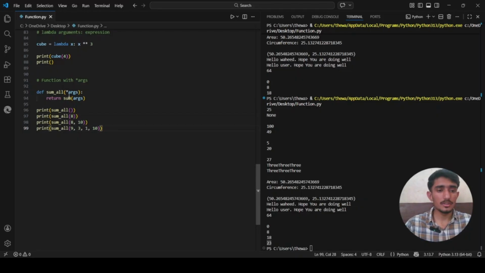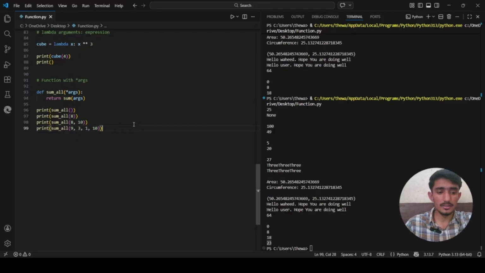Also you see that inside here I did not define how many parameters or arguments there are. I did not say x is the first argument, y is another, z is another. I did not define that. I just define a symbol, which is the asterisk, and after that I give a name, which is args. And this works fine with a function with *args.